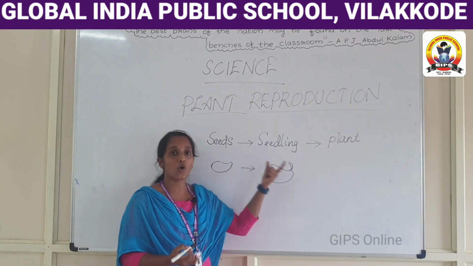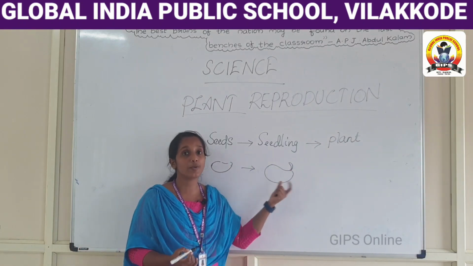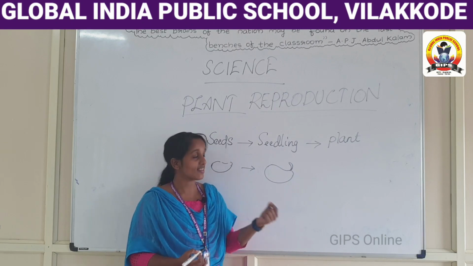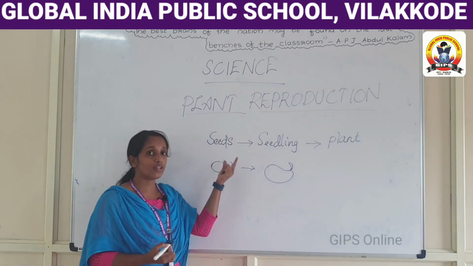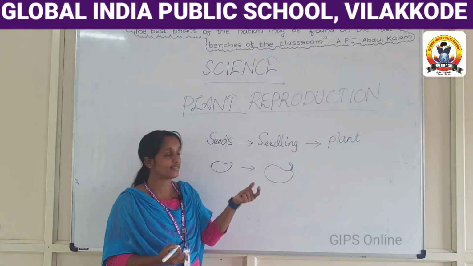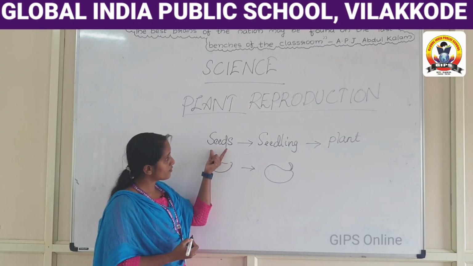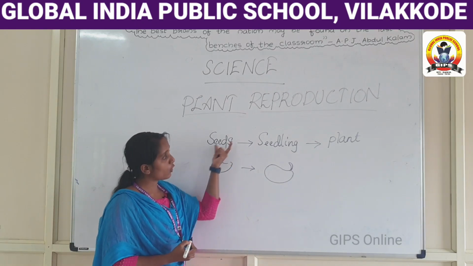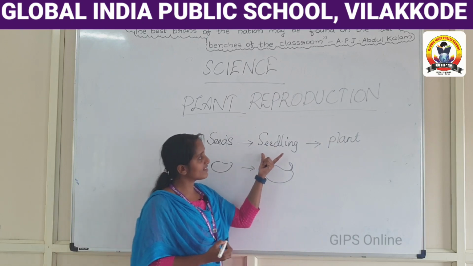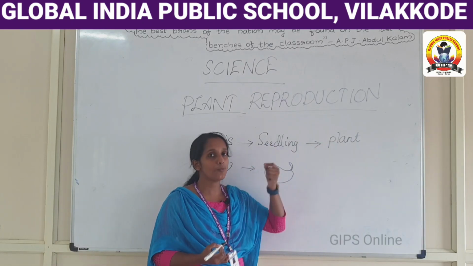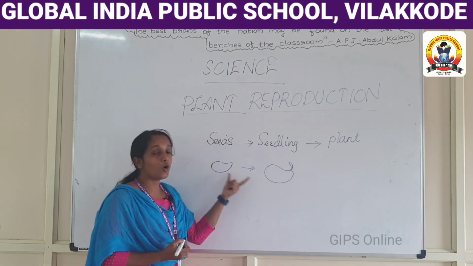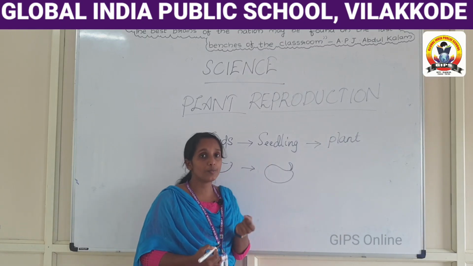This is the normal way by which plants reproduce. Once again, you know that plants reproduce through seeds. First of all, seeds grow into a seedling, and then the seedling develops into a new plant.